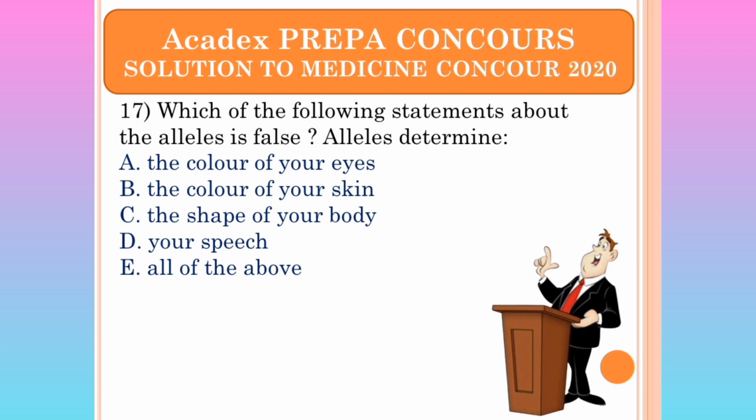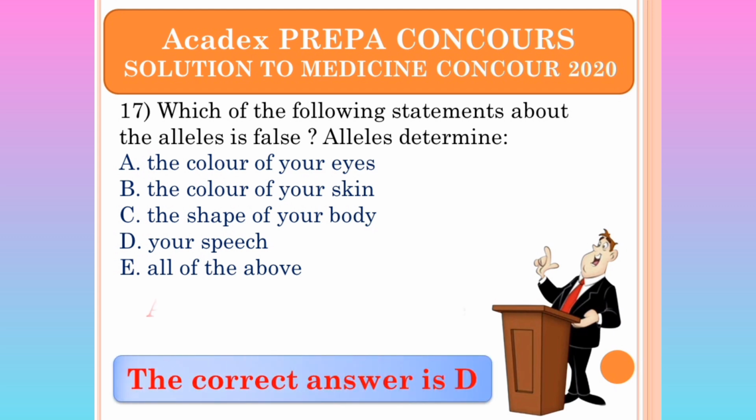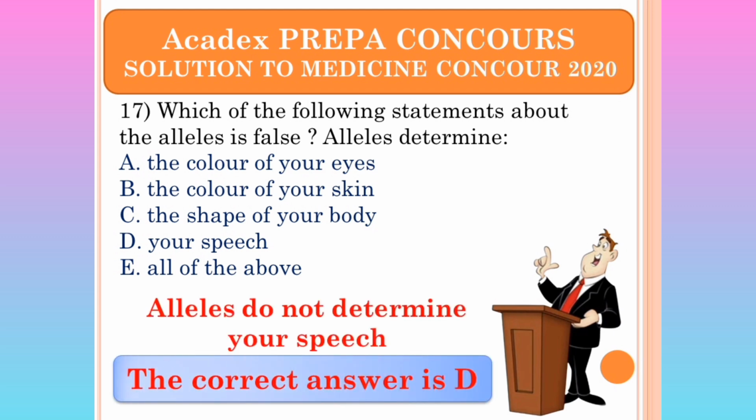Alleles do not determine your speech. To a very lesser extent, they can. Alleles do not determine your speech. So I accept option D. Alleles do not determine your speech.